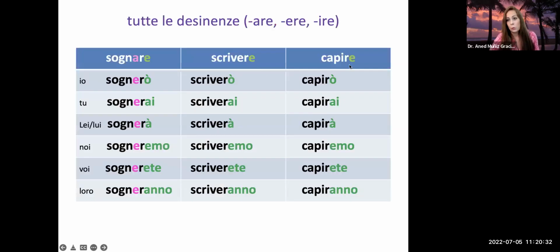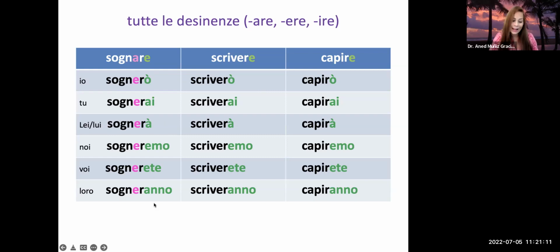Right? So yes, these are some of the verbs. Well, capire is there, but scrivere, sognare. So if you think of this verb as just being, right, ar, er, ir, then it's almost like you're just putting the same endings into all of them, but we do not say that because the other verbs, if we only think about what's in green, then we'll end up making mistakes in all the other verbs, right?